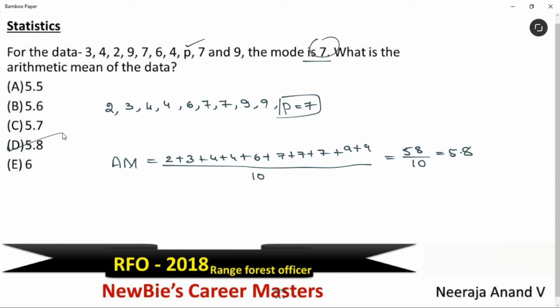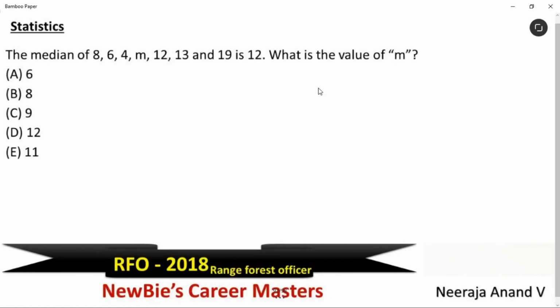Newbies, what have we learned here? Mode means most repeated number, and arithmetic mean means sum of all the numbers divided by total numbers, or as you can say, sum of all the observations divided by total number of observations. Simple. Okay, we'll continue.